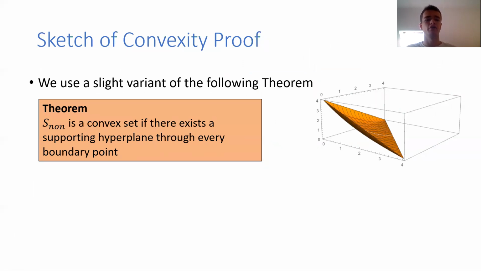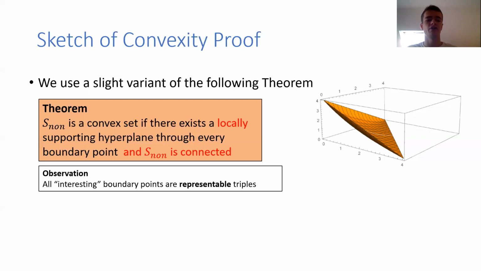And why only a slight variant? Because the precise theorem that we use is about a locally supporting hyperplane, and then you need to additionally prove that S_non is connected. I won't define what a locally supporting hyperplane is, but informally you only care about an epsilon neighborhood around this boundary point. So the first observation is that for these boundary points, for which we need to show that there exists a locally supporting hyperplane, the only really interesting ones are boundary points on this orange set, and these all correspond to representable triples.